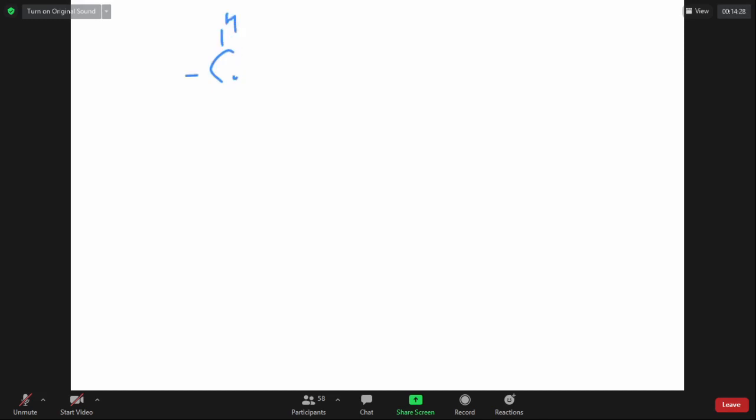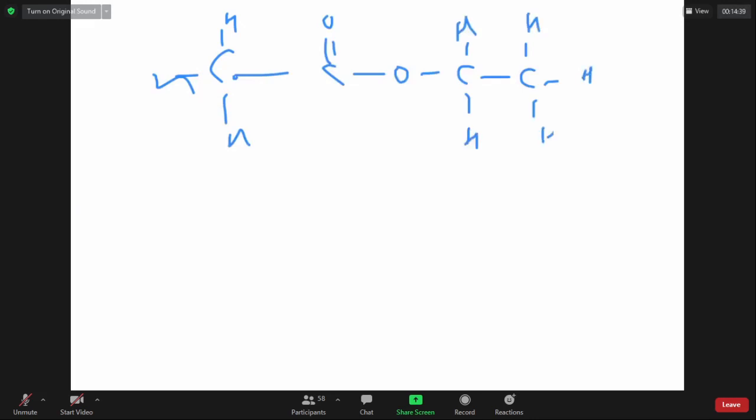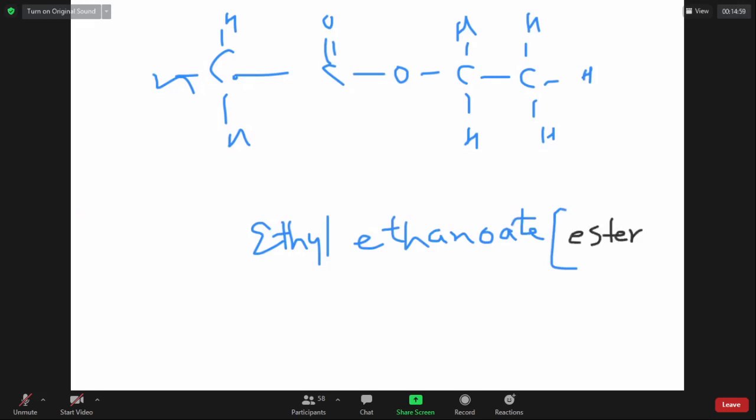This molecule, can you name this molecule, ladies and gentlemen? Can you name this molecule, please? Ethyl ethanoate. What type of compound is it? Ester. It is a pleasant smelling ester.